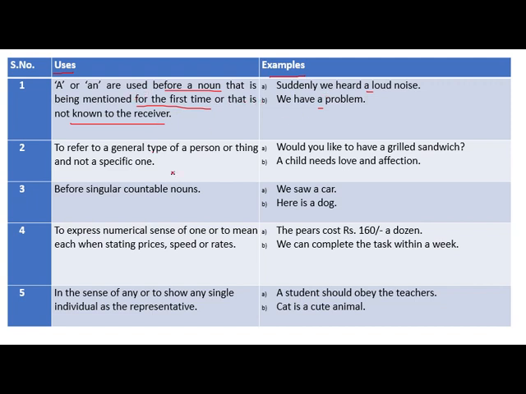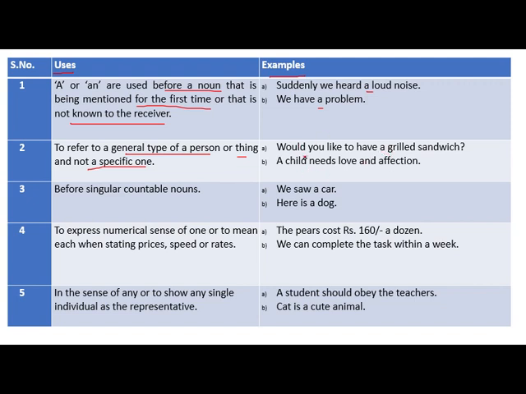Okay. In the second sentence, to refer to a general type of person or things, not a specific one. Suppose you want to say something to a general person, or ordinarily you want to say anything without referring to a specific person, you can use a as well as an article.